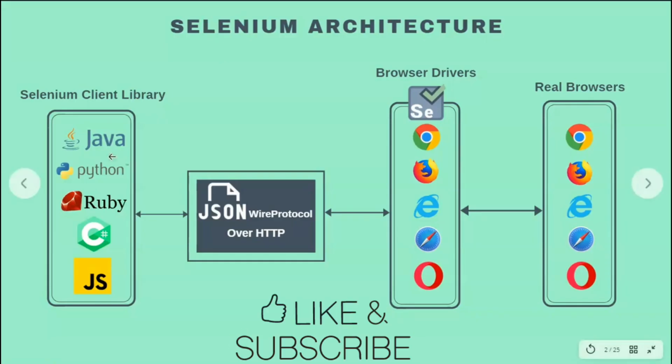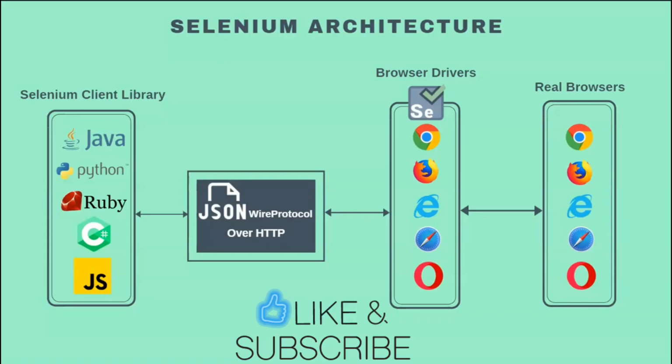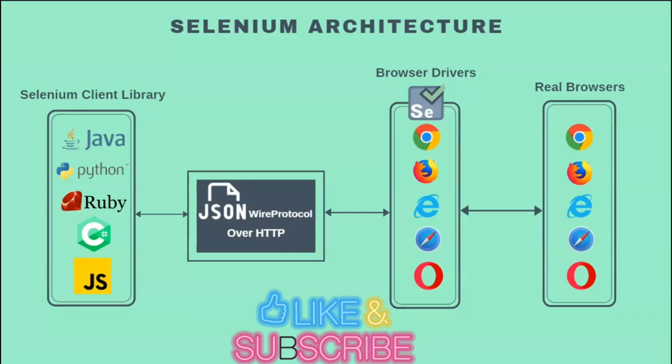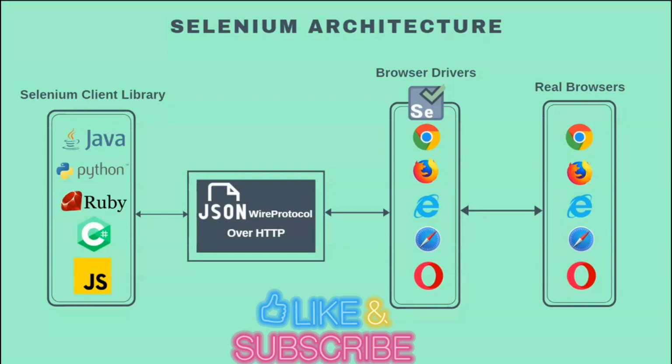So what I'll do in the automation steps is first step will be to launch the browser and open the URL google.com. Then I'll find the search text box. I'll click on that text box and then I'll enter the text that I want to search and then click on the search button, and it will give me the results. Now in the automation scripts, I'll perform the same steps.